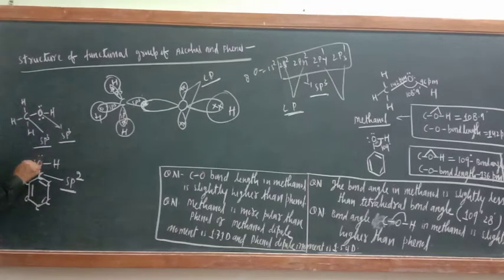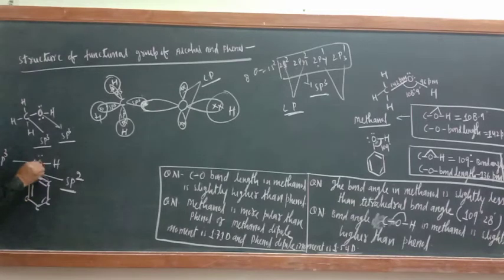Now the oxygen atom of phenol is still sp3 hybridized only. So here only the difference is there. Now this carbon atom is sp2 hybridized. It means how many hybridized orbitals will be formed? 3 hybridized orbitals will form, sp2. One will be here, another will be here, and the third one will be here.